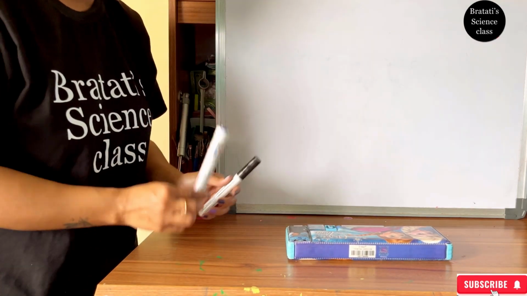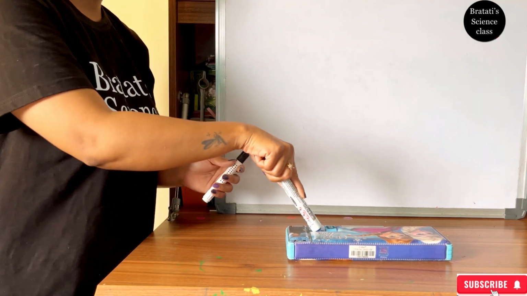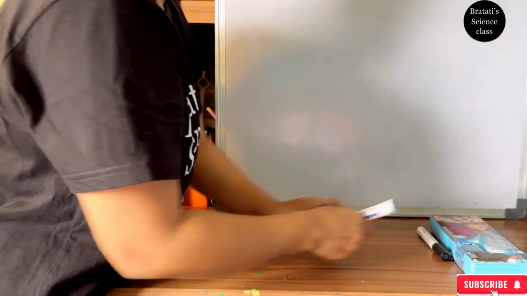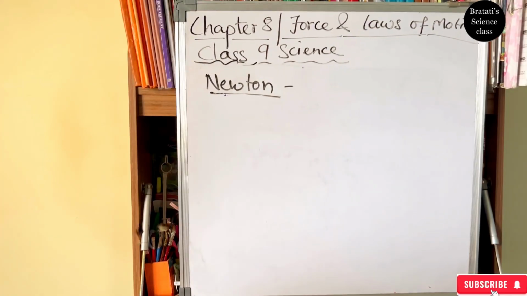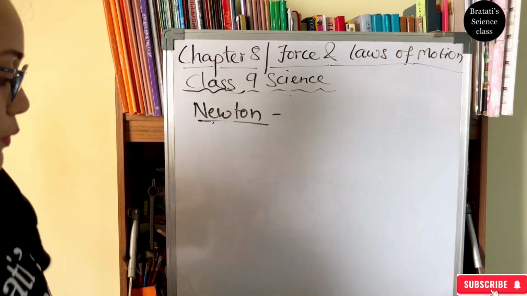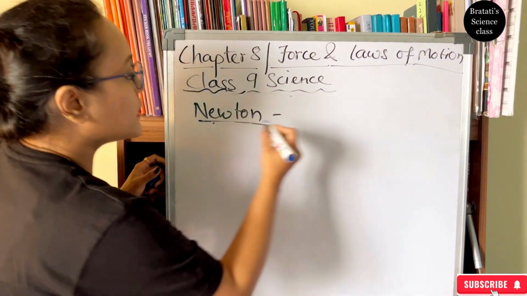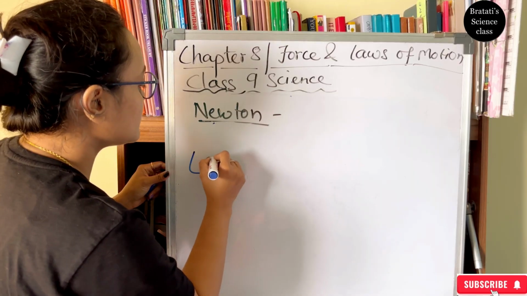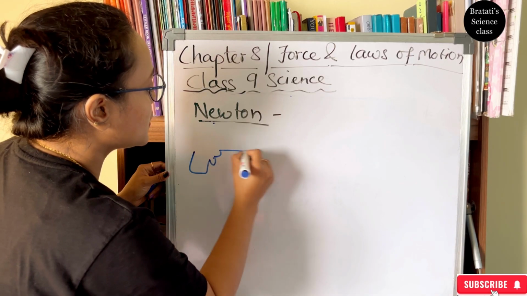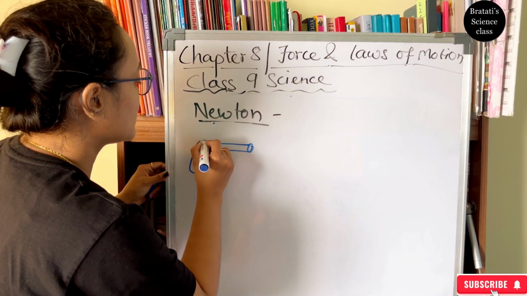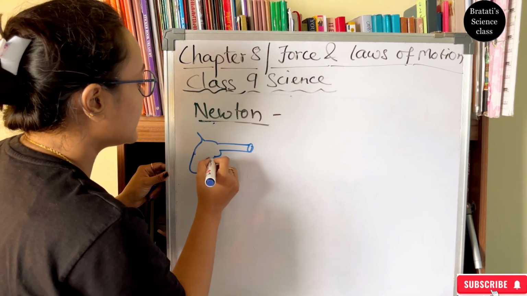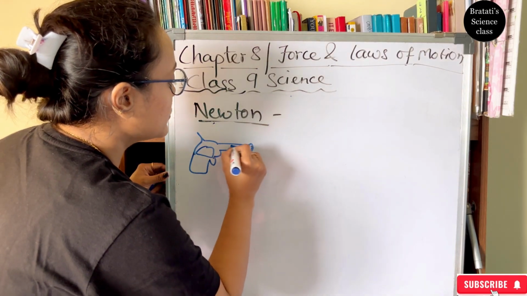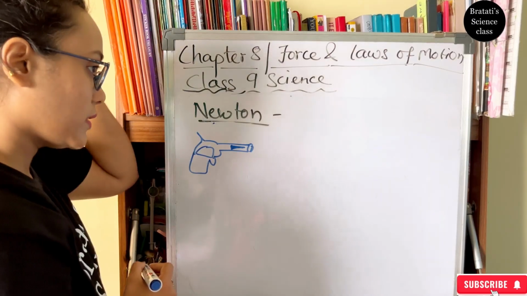So here we see one time the marker is applying force to the box and the second time the box is applying force to the marker. Again we know the gun and the bullet example. Before moving to the third law, let us explain again. So this was the gun, and inside there was a bullet.